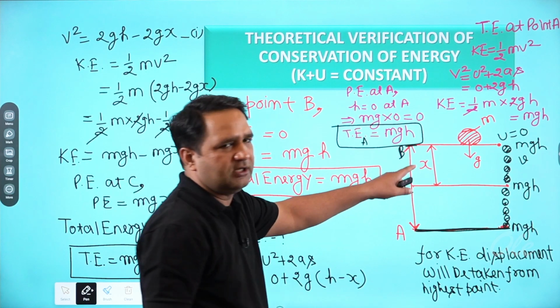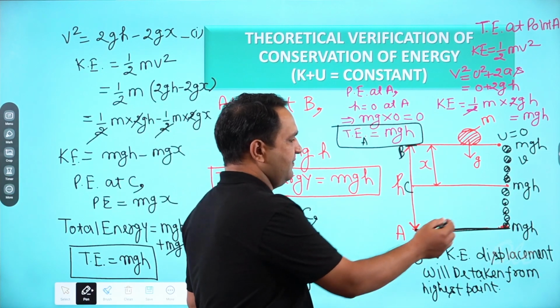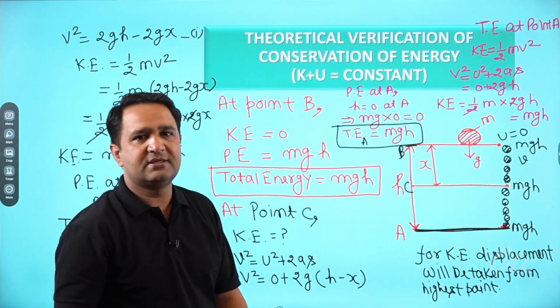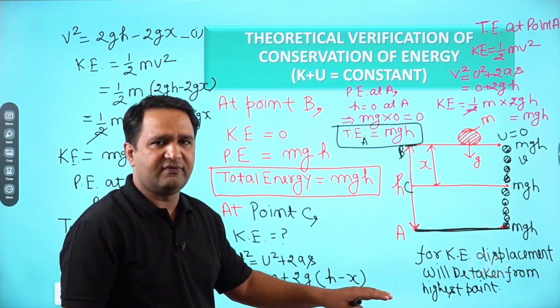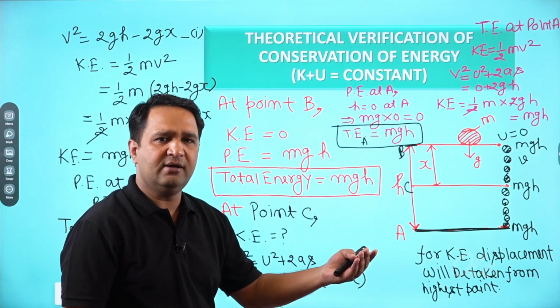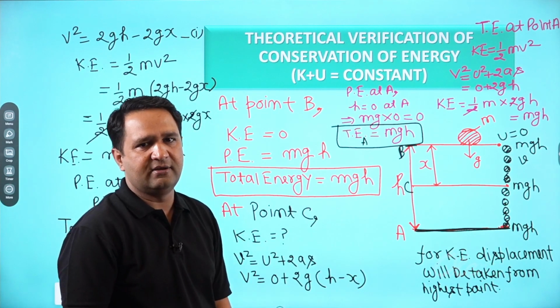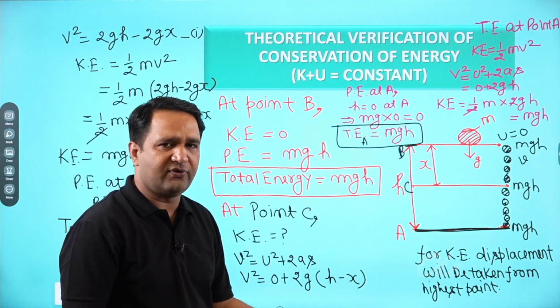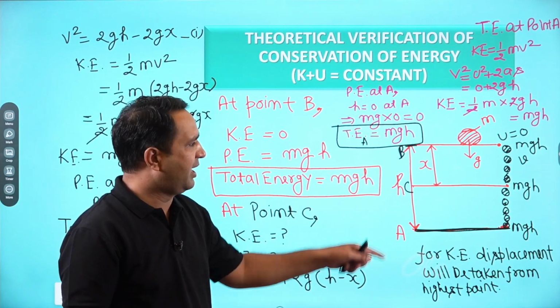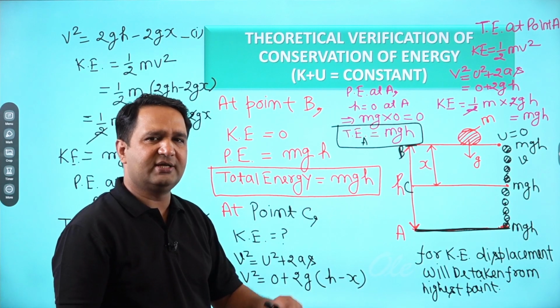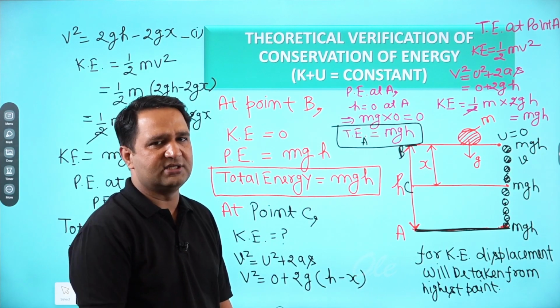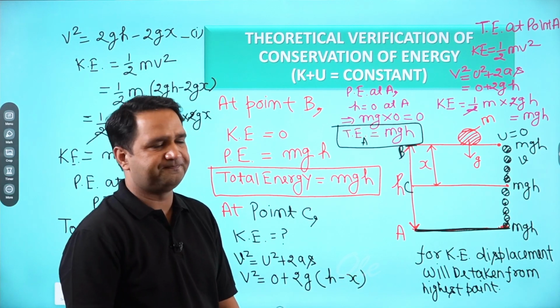So at any point if you consider, the total energy will be mgh, means it is conserved. Neither is it increasing nor decreasing. Only it is converting from one form to another. Kinetic energy is converting into potential energy and potential energy is converting into kinetic energy. Nothing else is happening here.